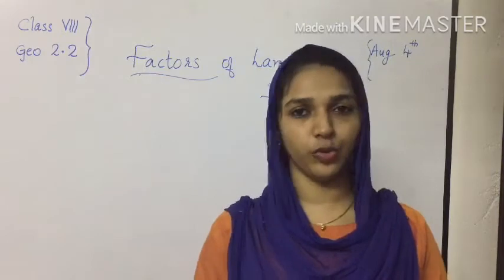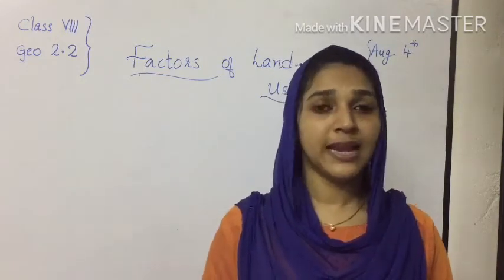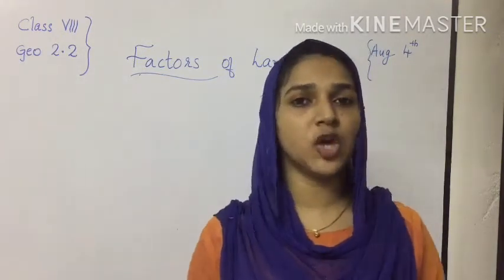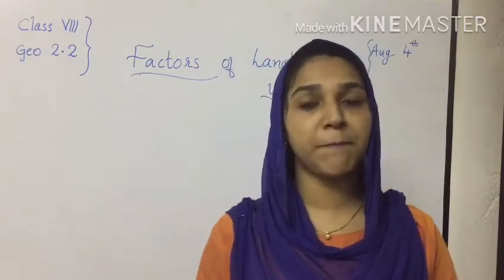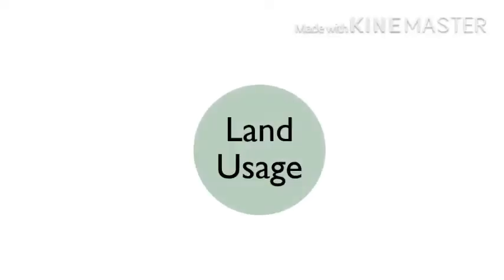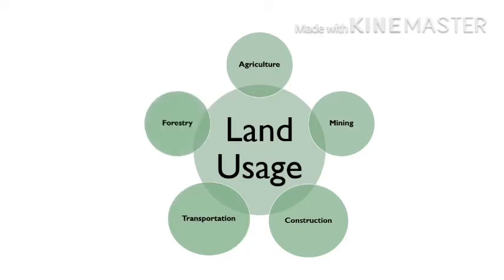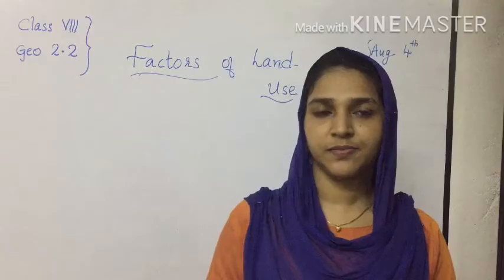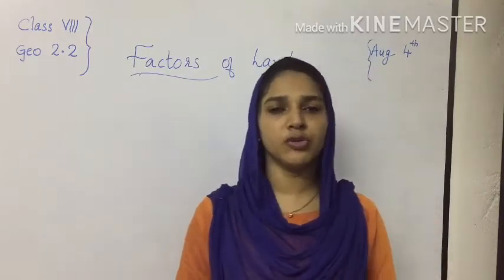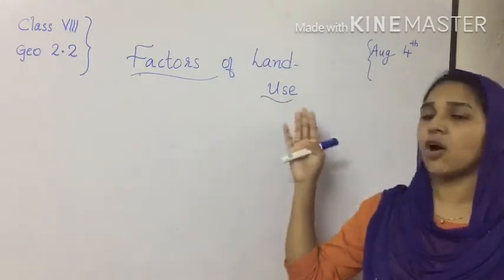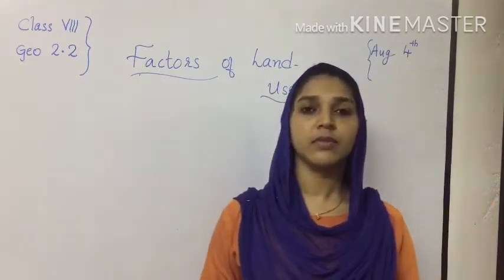In the last class, we discussed the most precious natural resource, that is land, and land use. Land use is the usage of land for several purposes. Land can be used for agriculture, forestry, mining, building houses, roads, and establishing industries. So today we are going to study the factors of land use.